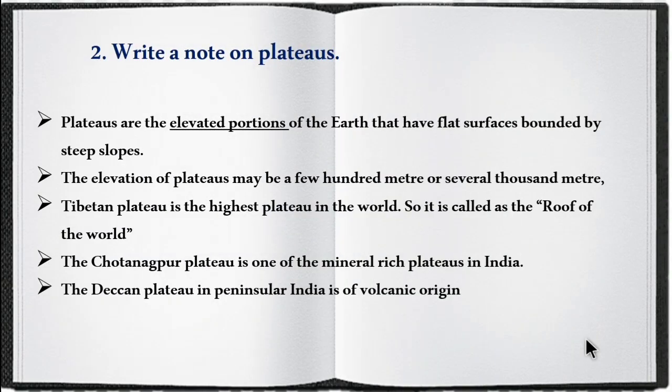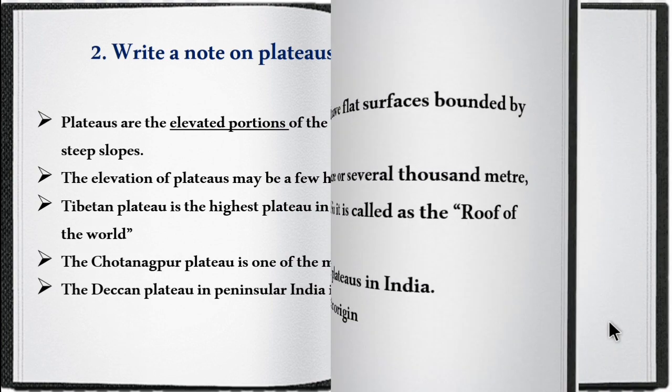The next question, write a note on plateaus. So again you have to give the definition for plateaus, and then the Tibetan Plateau is the highest plateau in the world. So it is called the roof of the world. And Chota Nagpur Plateau is one of the mineral rich plateaus in India. And Deccan Plateau in peninsular India is of volcanic origin. So this is the answer for plateaus.